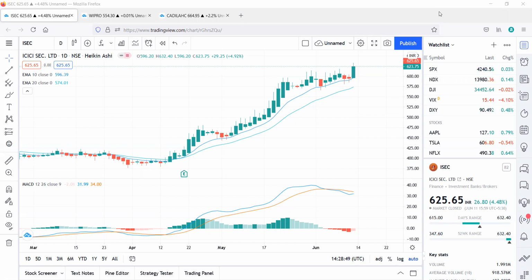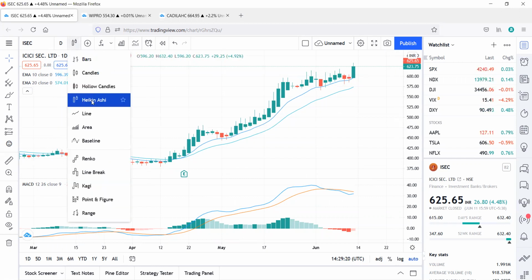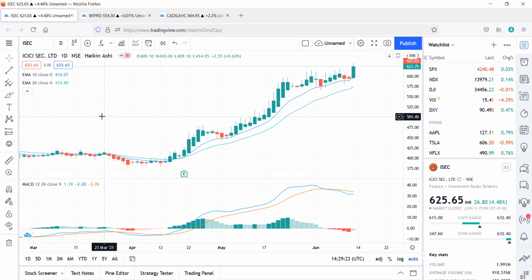Okay, so the strategy here is, first we have to add a 10-day exponential moving average, and also we have to add a 20-day exponential moving average. Then we have to add the MACD indicator on the chart of any stock. Then we have to change the candlestick patterns to Heiken Ashi.